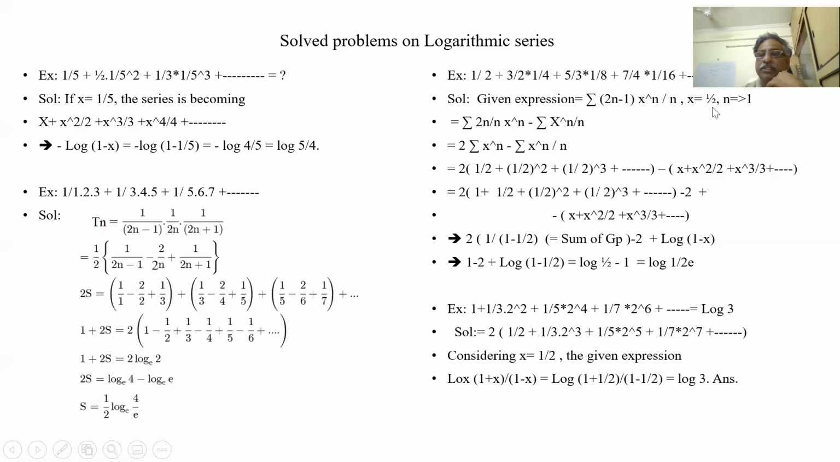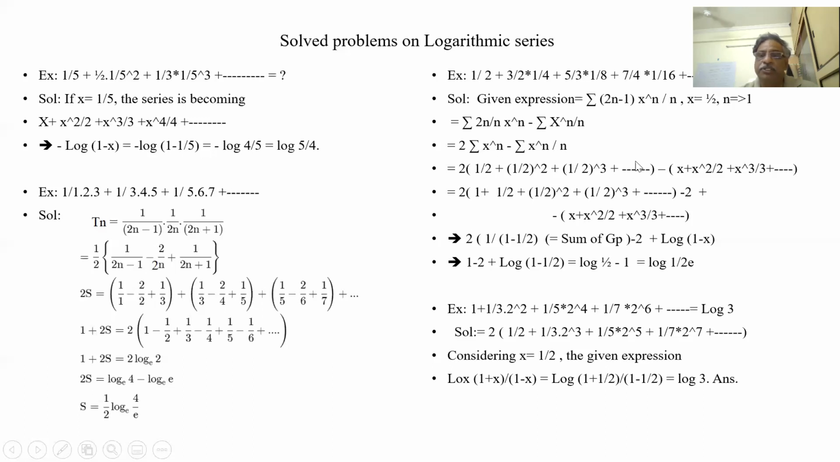So if I take x as half, 1 by 2 to the power of n. I have taken this as n. So when I expand this, 2n, n get cancelled. So 2 into sigma x to the power of n minus sigma x to the power of n by n. Now you know 2 into sigma x to the power of n. So I am adding x is half plus half square plus half cube like that.